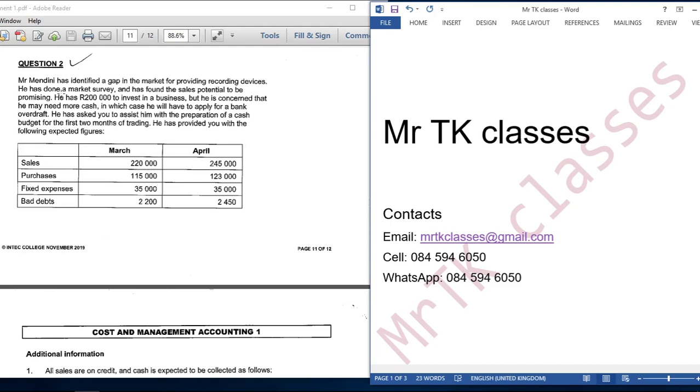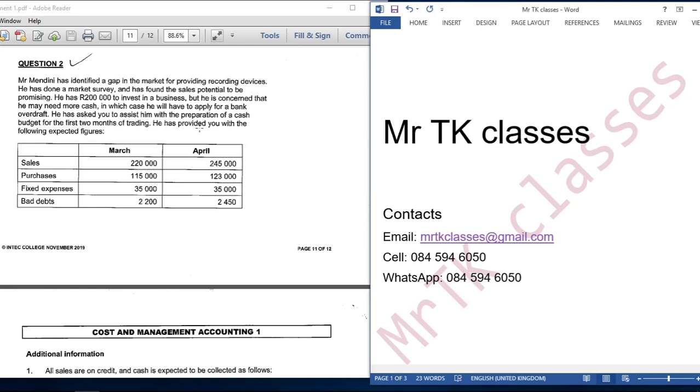Today we are doing cash budget and we are doing question 2 from Intake College November 2019 question paper. The question reads, Mr. Mentini has identified a gap in the market for providing recording devices. He has done a market survey and has found the sales potential to be promising. He has 200,000 to invest in a business, but he is concerned that he may need more cash, in which case he will have to apply for a bank overdraft. He asked you to assist him with the preparation of a cash budget for the first 2 months of trading.